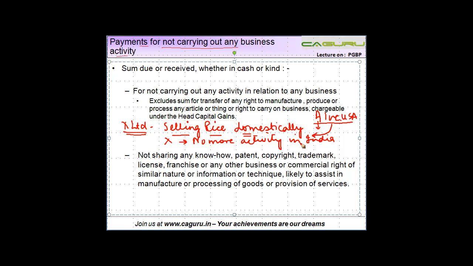So this money which is received or due to X Limited from A for not carrying out any activity, in this example selling rice domestically, is chargeable to tax under the head profits and gains of business and profession.